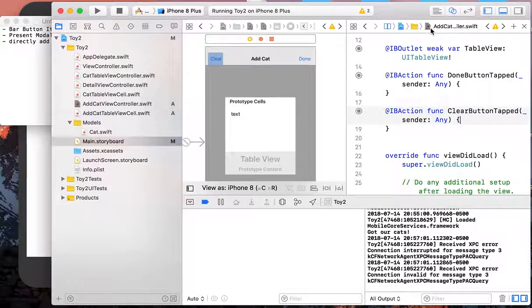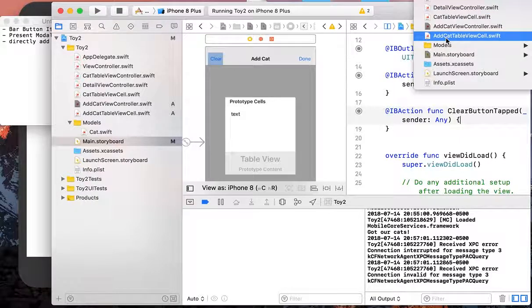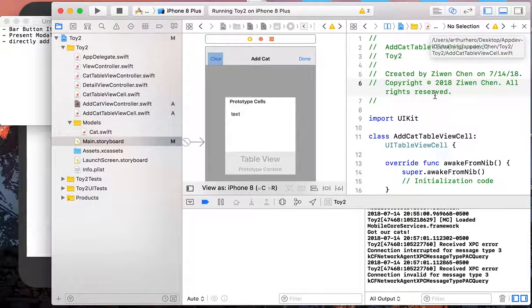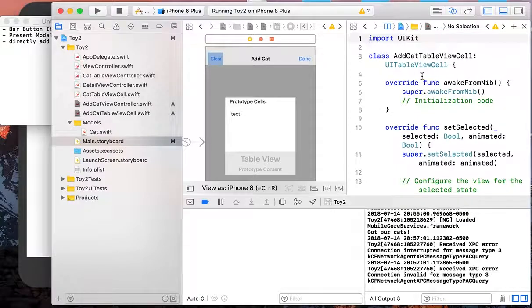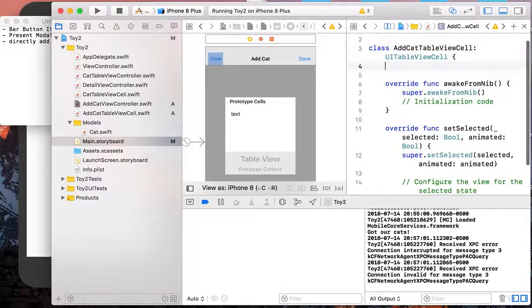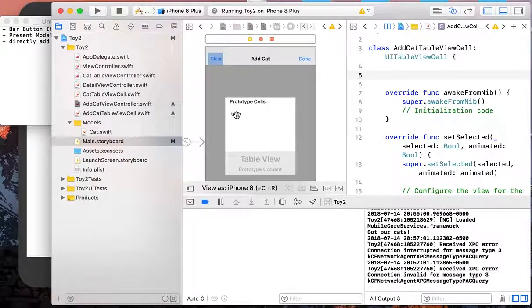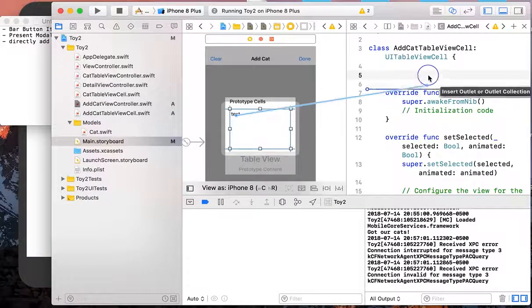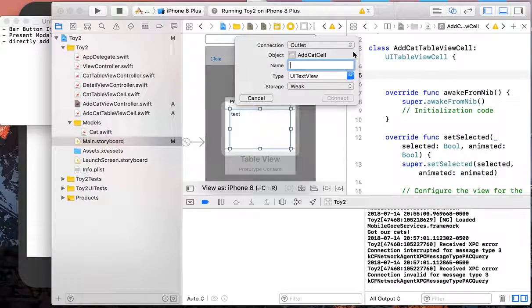And next, let's go to our AddCell, and yeah, here let's link our text view to our class. So it's textView.